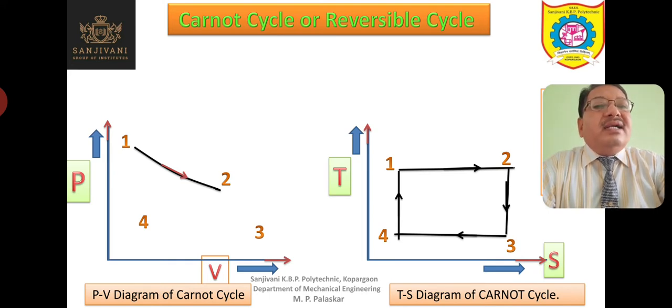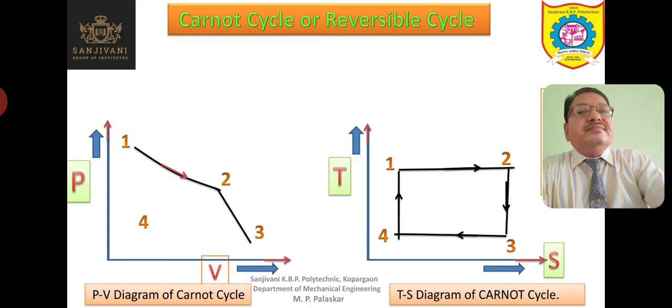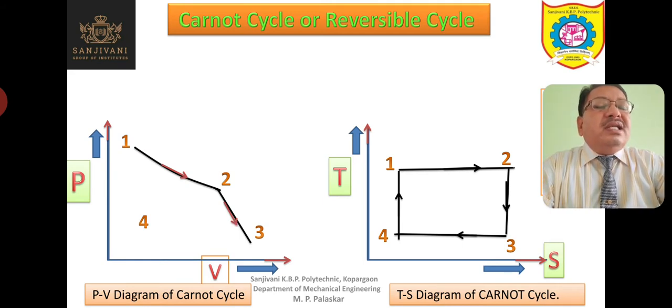Now let us study process 2-3. What is process 2-3? Process 2-3 is adiabatic isentropic expansion of the working substance. During process 2-3, the pressure is reduced and the volume is increased, so that is expansion. If you look at the TS diagram, you will find that this 2-3 line is a vertical line, and the entropy S is plotted on the x-axis.